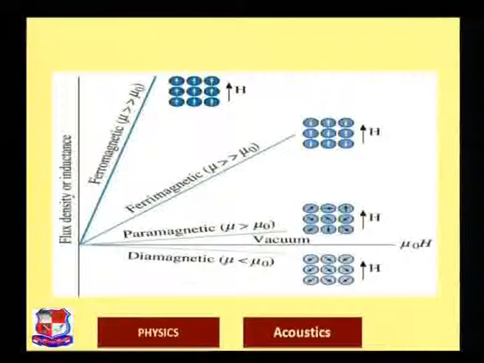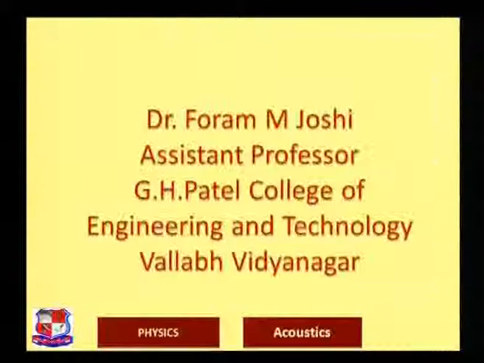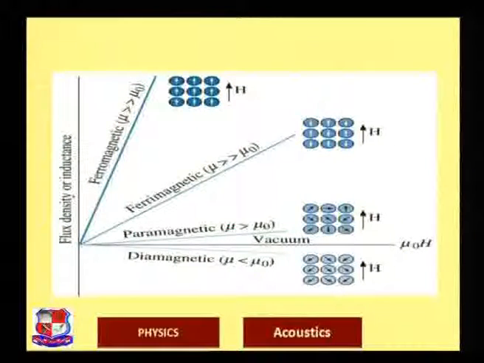And with the area enclosed by the hysteresis loop, you can find out the energy loss inside the material in order to magnetize it. Okay, this is the end of the first part of the magnetic material.